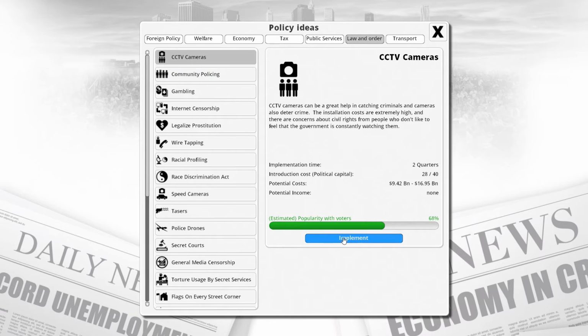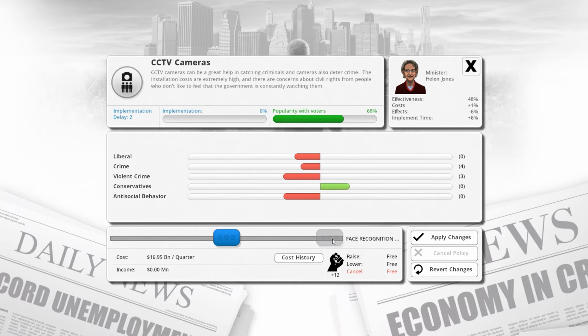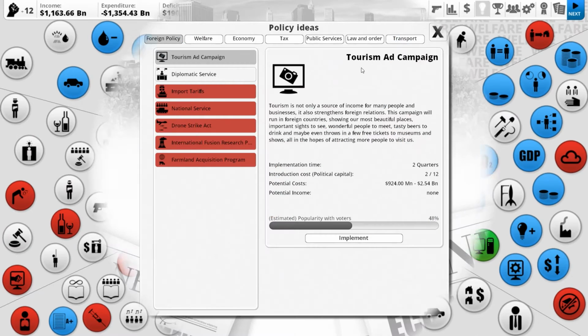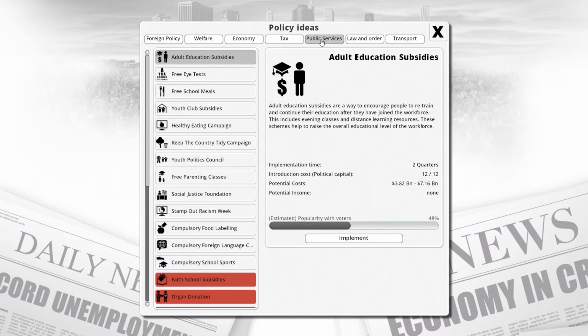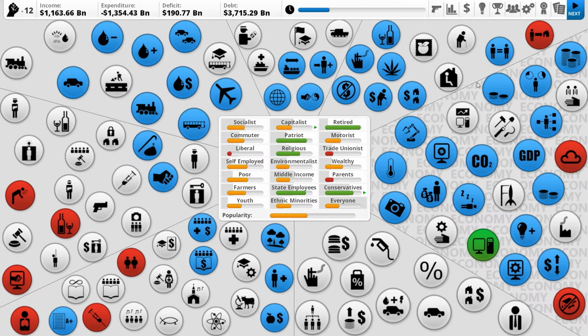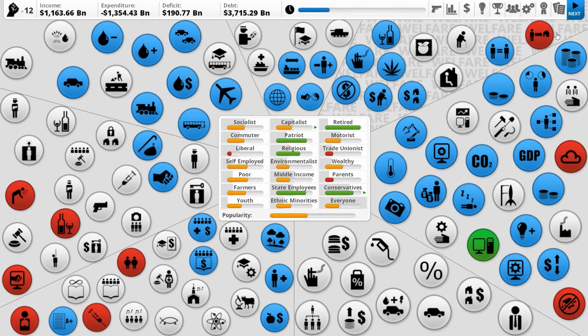CCTV cameras. Perfect. That's our solution. Liberals dislike it a lot. Crime, violent crime, antisocial behavior go down, and conservatives go up. That's what we're after. We do need to try and remove liberalism as a base, but it's very difficult to do that in this game. I suspect the leanings of the person making it may have affected this slightly. I think we're going to just click next, though. I think we should be fine.